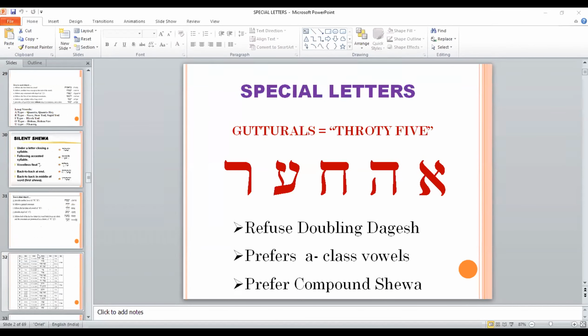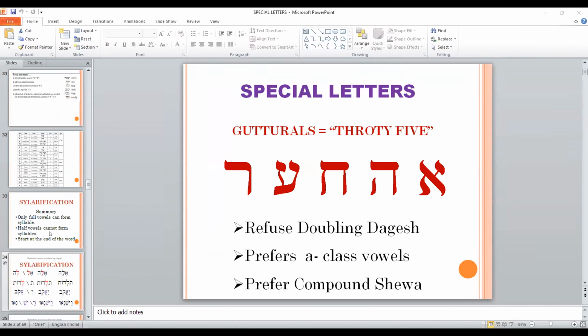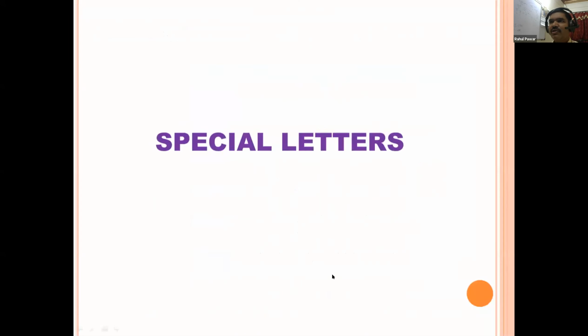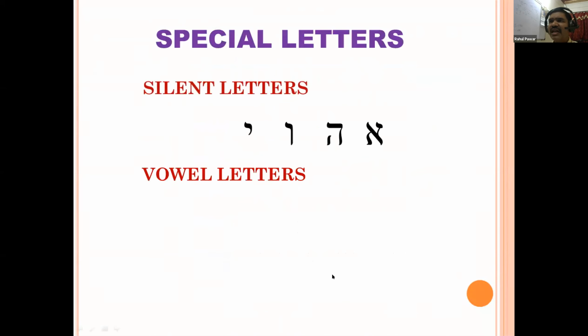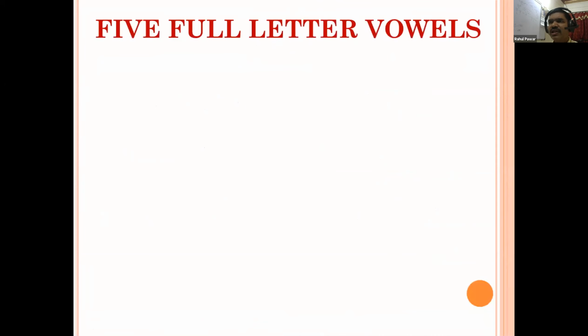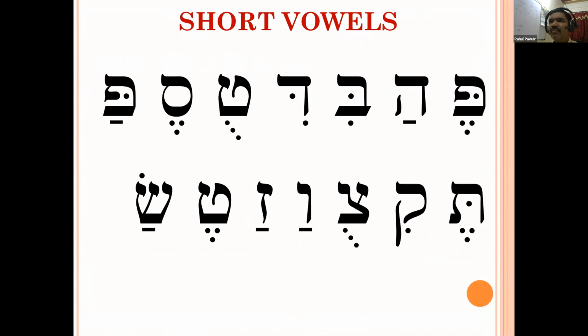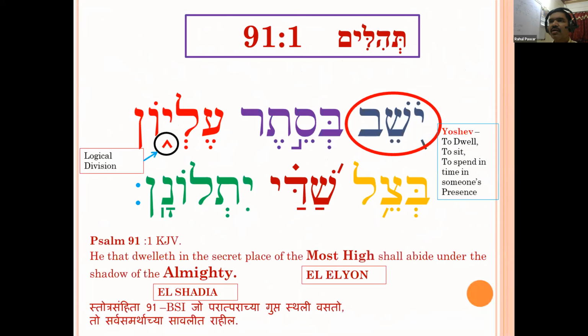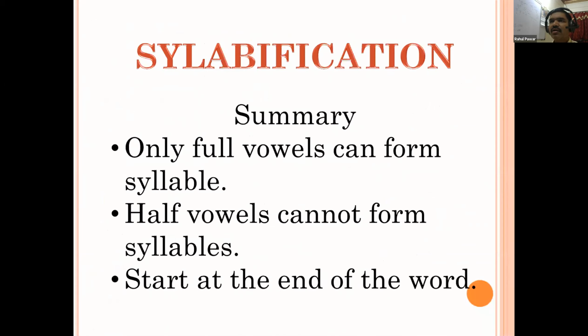But the Hebrew syllabification method is not similar to English syllabification. There is so much difference in Hebrew syllabification, and we are going to see it.